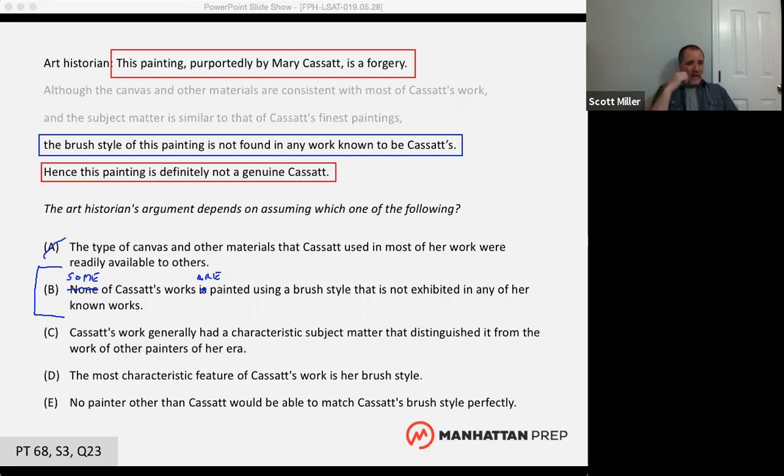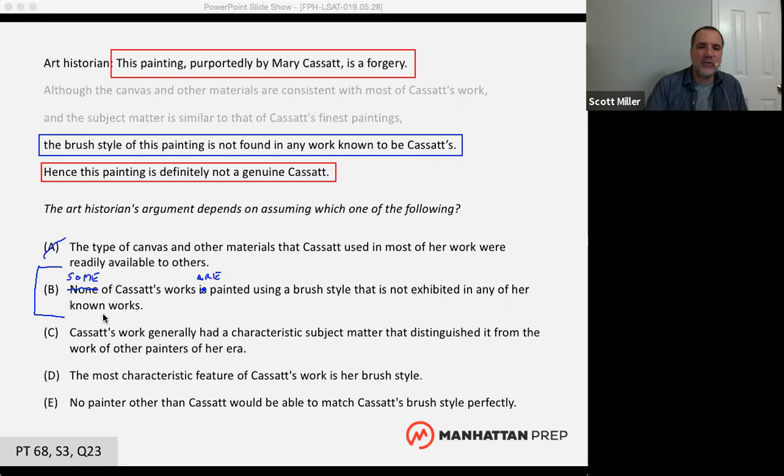Somebody in the chat window asked me to explain it one more time. Okay. So our main piece of evidence, the evidence that's supposed to convince us that the painting is a forgery, is that this has some weird brush style, right? This painting has a brush style that we haven't found in any work known to be Cassatt's. So it's the brush style. The brush style is different from all of Cassatt's known works. But what if it's true that some of Cassatt's works are painted using a brush style that's not exhibited in any of her known works?